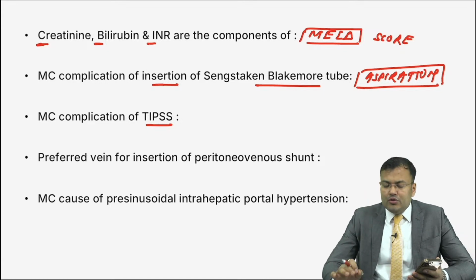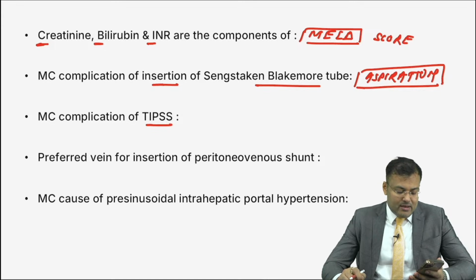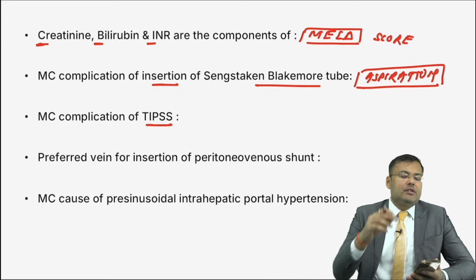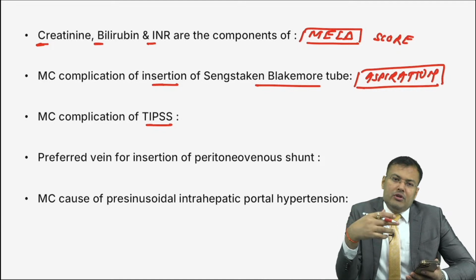Next, most common complication of TIPS, transjugular intrahepatic portosystemic shunt. What is the most common complication, guys? Tell me. Very good, you are correct, all of you are correct, guys, because there is a connection between portal vein and hepatic vein.